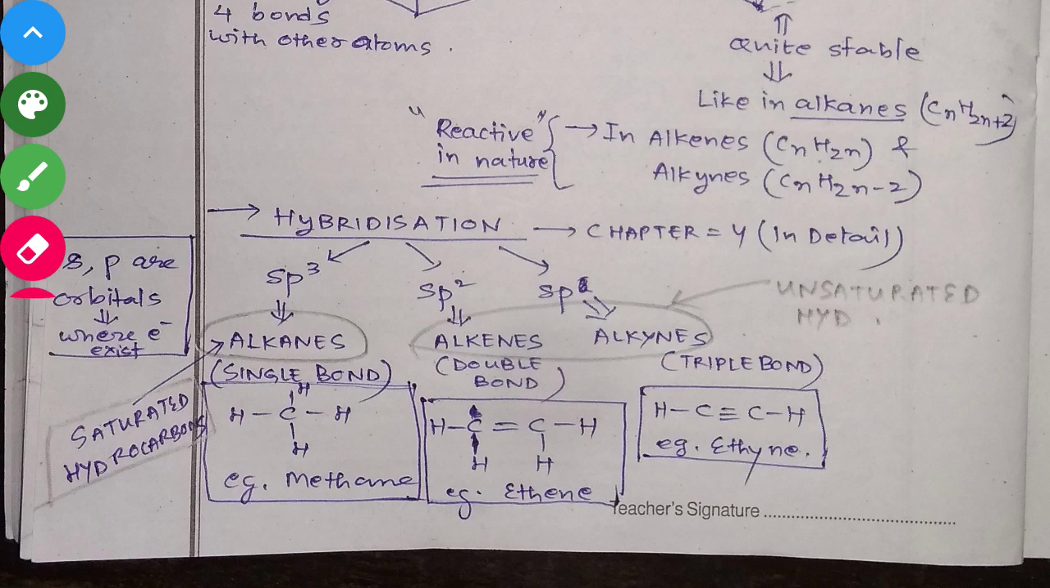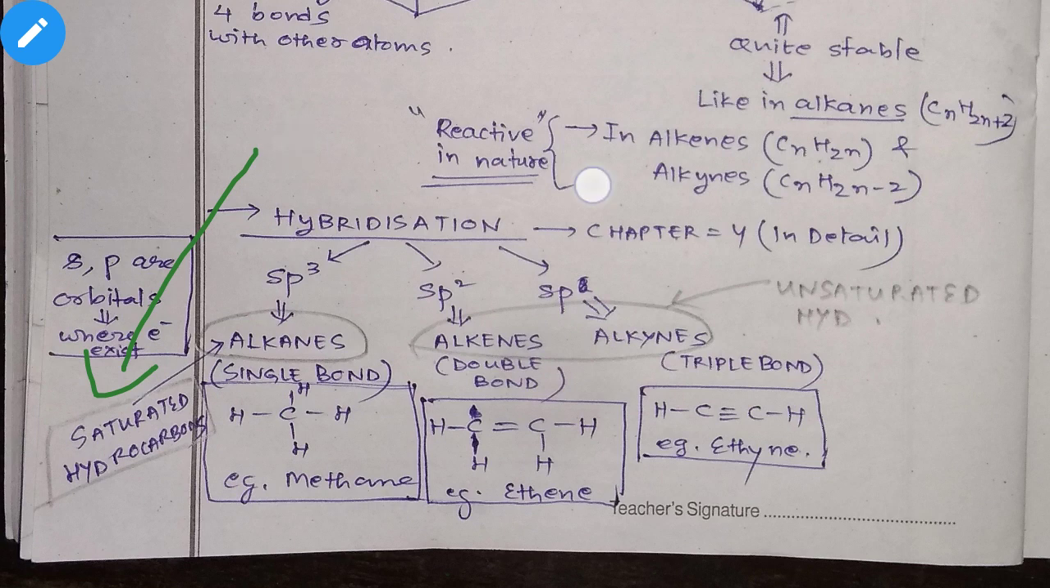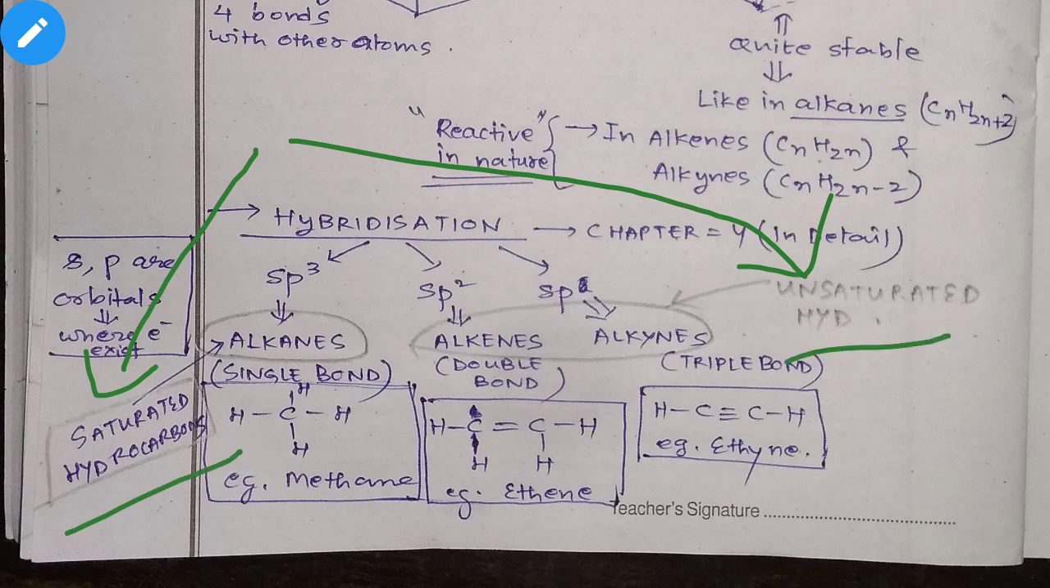So now we will see that. Mainly when we talk about hydrocarbons, we will get two types of hydrocarbons. One is the saturated hydrocarbons, and another one is the unsaturated hydrocarbons. Whenever we talk about hydrocarbons, that means compounds of carbon and hydrogen. There are two types of hydrocarbons, saturated and unsaturated. Now under saturated hydrocarbons, what do you get?